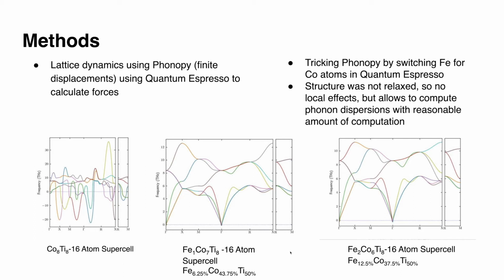Whereas if you take a look at the phonon dispersion in the middle, with 6.25% composition of iron, you see that we have a more stabilized structure, with almost little to no imaginary mode frequencies. Same kind of trend on the right, where you have a 12.5% composition of iron.